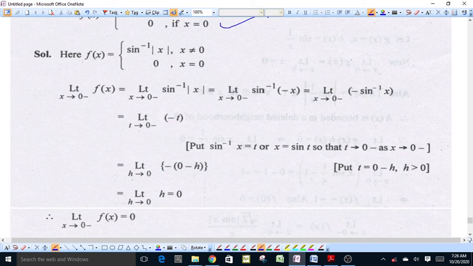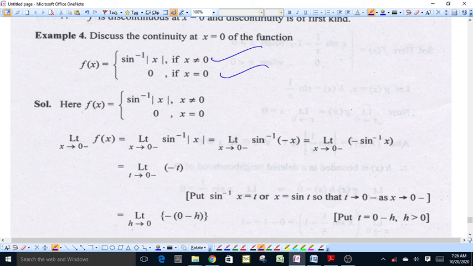Left limit of function will be equal to limit as x approaches 0 from left of sin inverse modulus of x, which is equal to limit as x approaches 0 from left of sin inverse minus x, because when x approaches 0 from left, then modulus of x will be equal to minus x. This is equal to limit as x goes to 0 from left of minus sine inverse x, because sine inverse minus x is equal to minus sine inverse x.